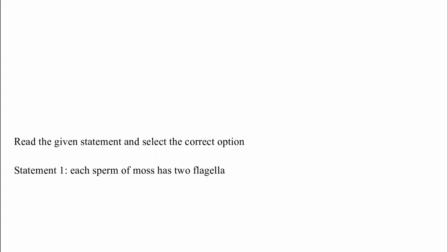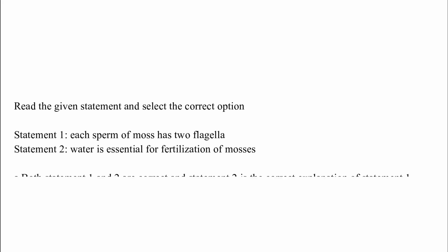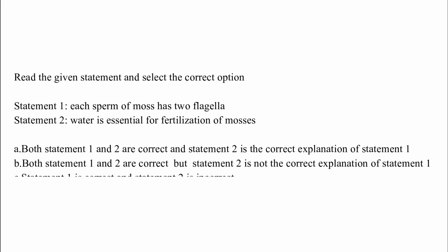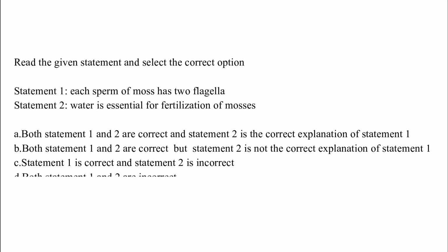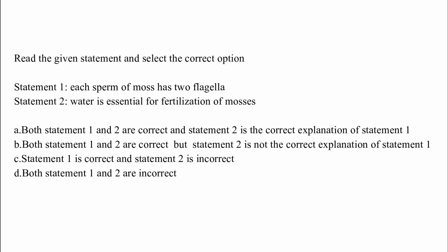Read the given statements and select the correct option. Statement 1: Each sperm of moss has 2 flagella. Statement 2: Water is essential for fertilization of mosses. Option A: Both statement 1 and 2 are correct and statement 2 is the correct explanation of statement 1.